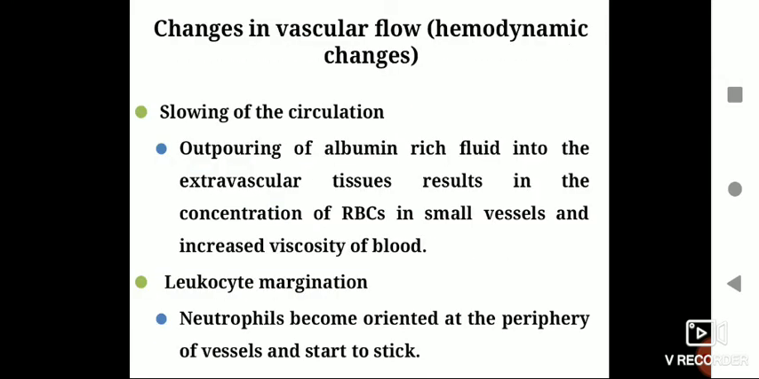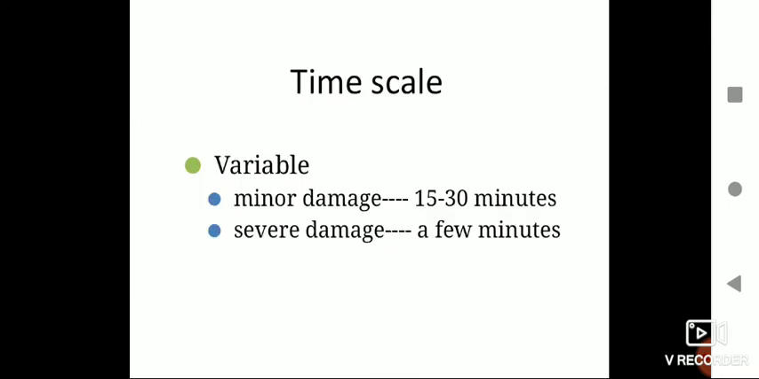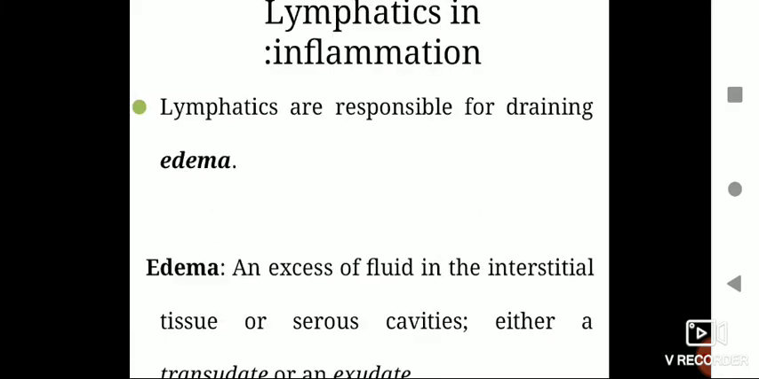Then we have certain chemical changes which we have already understood. Outpouring of albumin-rich fluid leads to thickening of the blood, because the liquid portion of the blood goes out of the blood vessel, leading to increase in the viscosity of the blood. Right? And in acute inflammation, neutrophils are the major cells which get activated. And as I have already told you, the damage can last for 15 to 30 minutes or it can go on for longer.